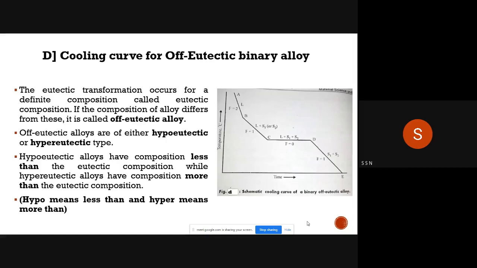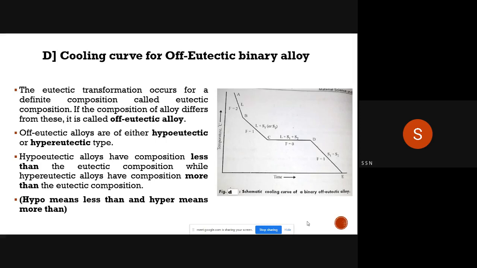But if this concentration or composition is changed from this eutectic position, it is called as off eutectic alloy. For such off eutectic alloys, these may be either hypoeutectic or hypereutectic.